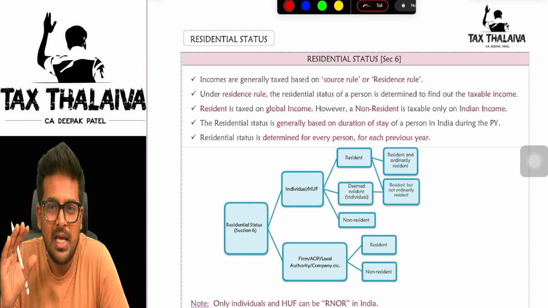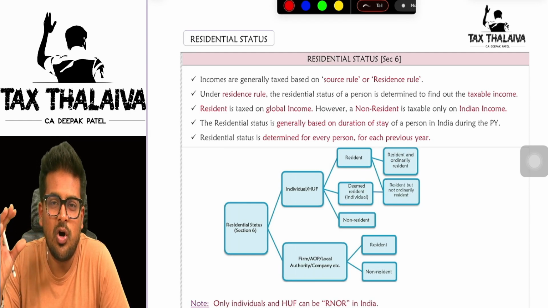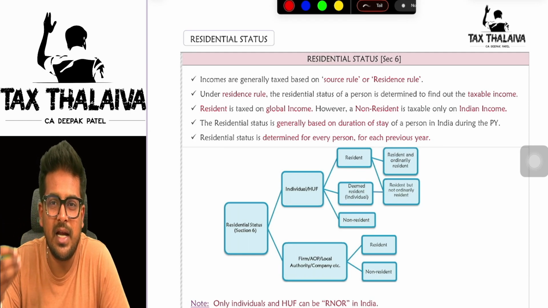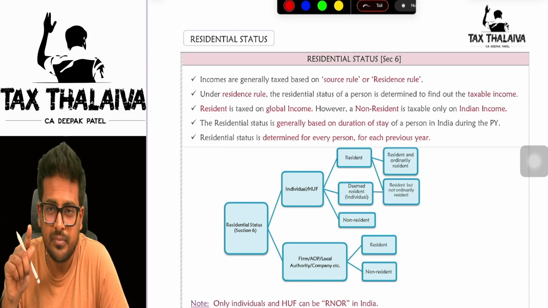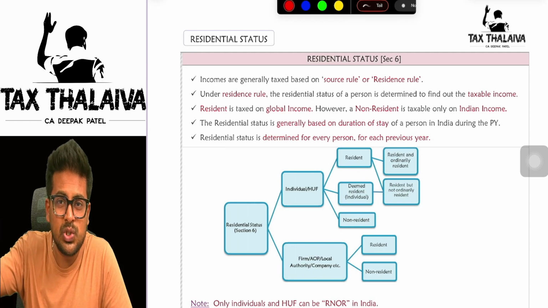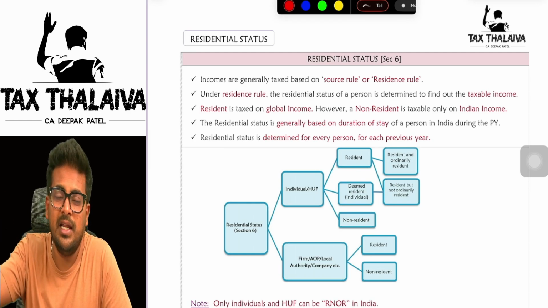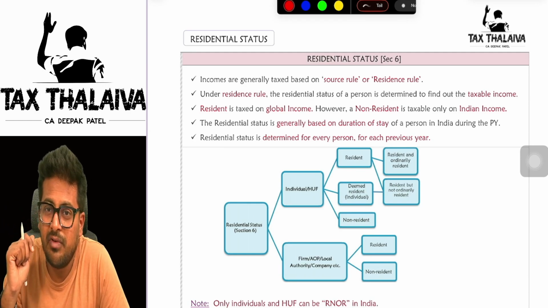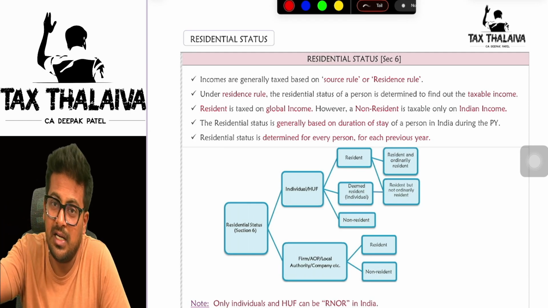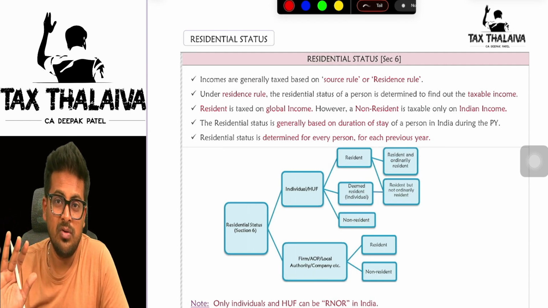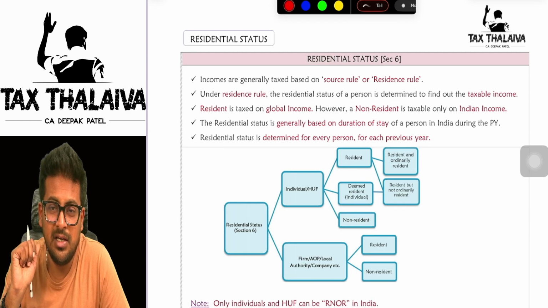Let's say, for example, he has a house in Australia. He owns a house in Australia and he has rented that house to some Australian person. Now, Indian person, Mr. Virat Kohli, is owning a house in Australia and he has given it on rent to someone outside India. So, where will he be receiving the rent? Outside India, that is in Australia, he will receive. But who is receiving? An Indian person. Now, see, where is the controversy arising here?